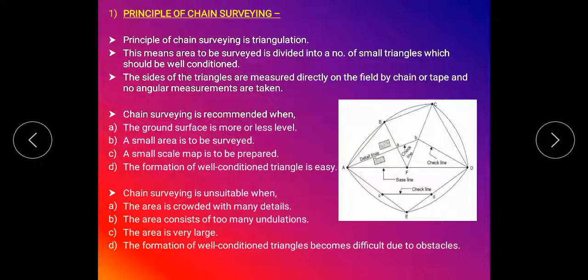The next point: chain surveying is unsuitable when, first, the area is crowded with many details.